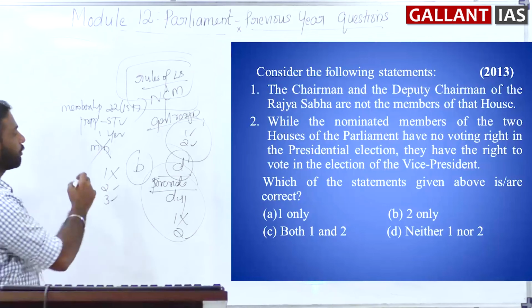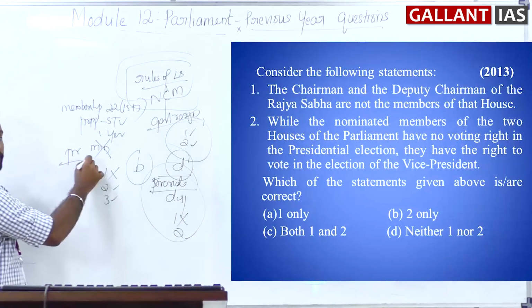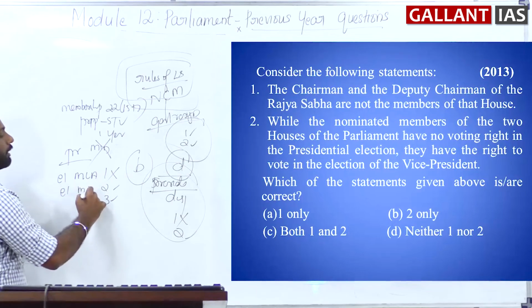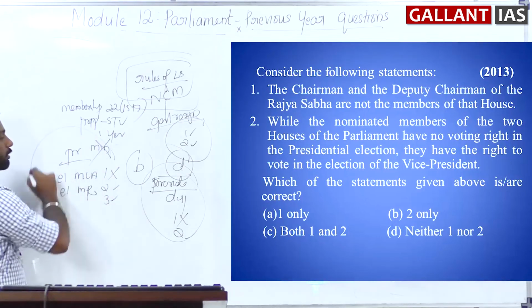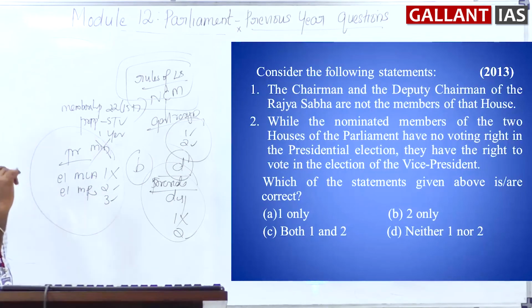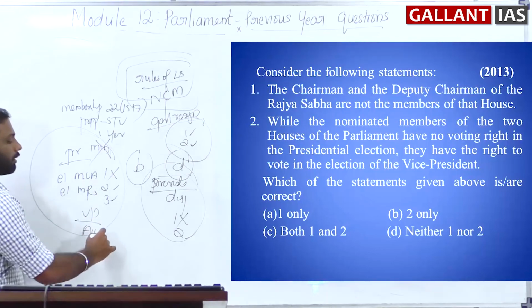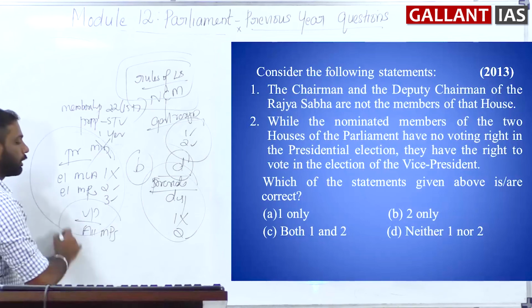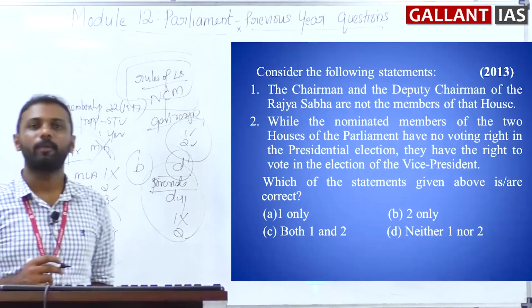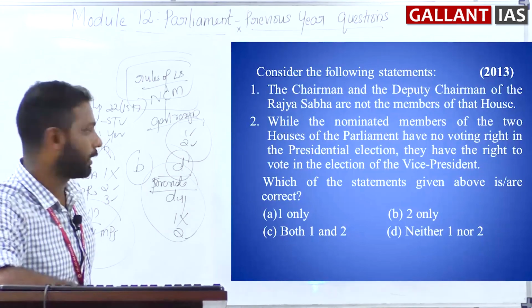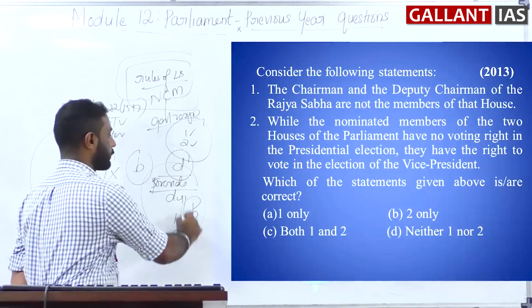See, regarding the election of the president of India, who took part? Elected MLAs as well as elected MPs. So nominated MPs did not take part in the election of the president of India, but who took part in the election of the vice president of India? All MPs, which involves elected as well as nominated MPs of Lok Sabha and Rajya Sabha. So here the answer is option B, that is 2 only. Clear? B, 2 only.